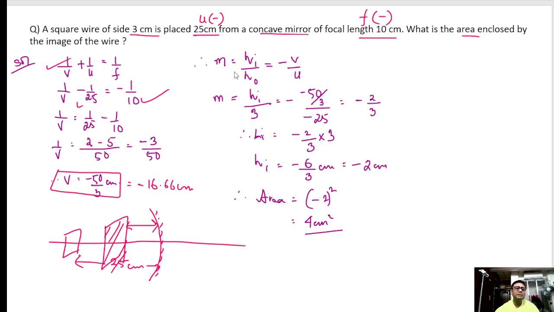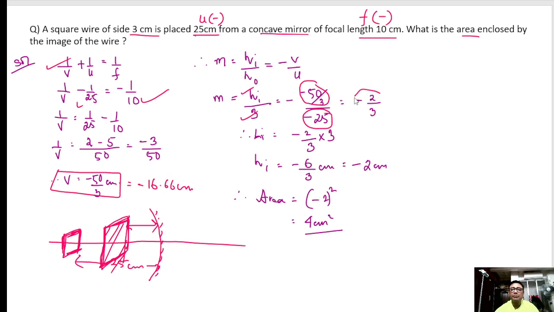Now magnification I want to know. Magnification is height of the image by the height of the object. The sides of the wire are 3 centimeter each, but what is the size of the image? So height of the image by height of the object is minus v by u. Height of the object was 3, v is negative, u is negative.